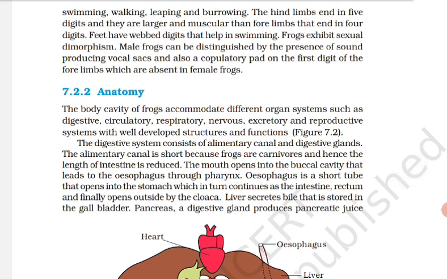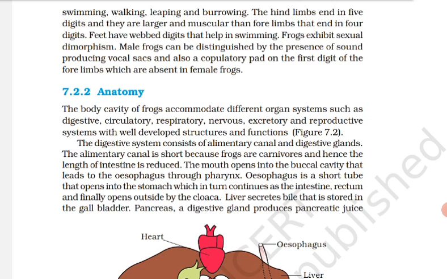ठीक है? Digestion of food takes place by the action of the HCl, that is hydrochloric acid, and gastric juices secreted from the walls of the stomach. Partially digested food called the chyme is passed from stomach to the first part of the small intestine, the duodenum. The duodenum receives bile from the gallbladder and pancreatic juice from the pancreas through a common bile duct. Bile emulsifies fat and pancreatic juice digests carbohydrate and protein.